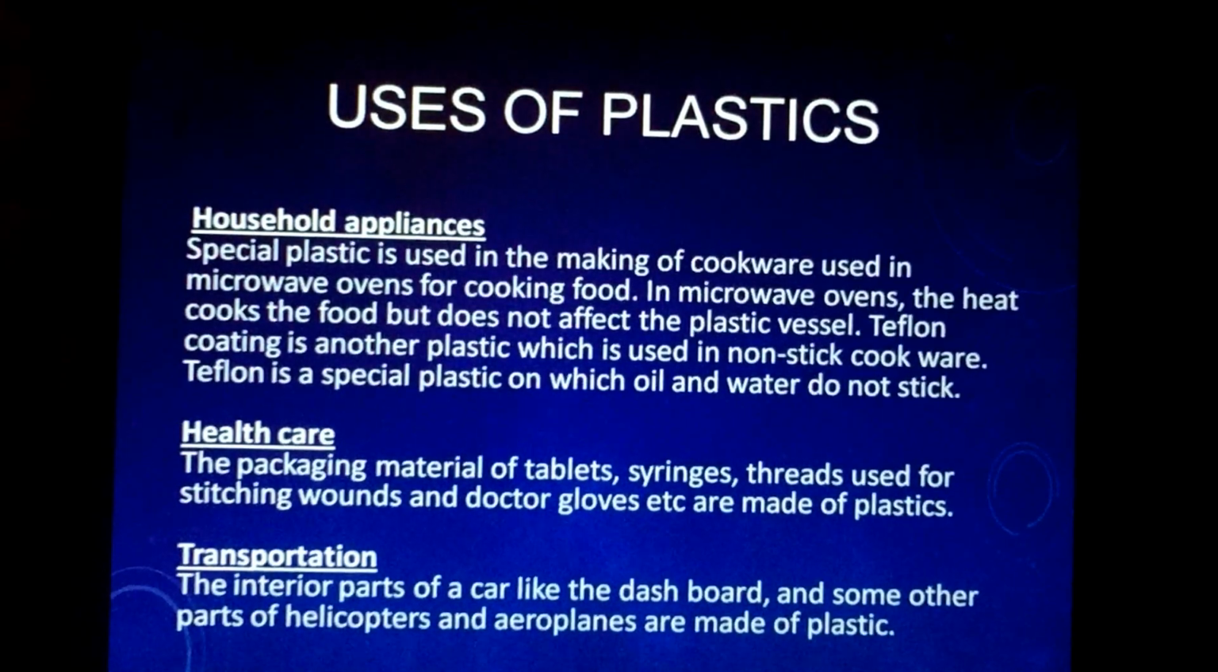Uses of plastic, household appliances. Special plastic is used in making the cookware used in microwave ovens for cooking food. In microwave ovens, the heat cooks the food but does not affect the plastic vessel. That's what we just discussed. Teflon coating is another plastic which is used in non-stick cookware. So two points here. First is melamine, out of which we make utensils, microwave proof. The other is Teflon, which is a non-stick coating which does not allow water and oil to stick to it.